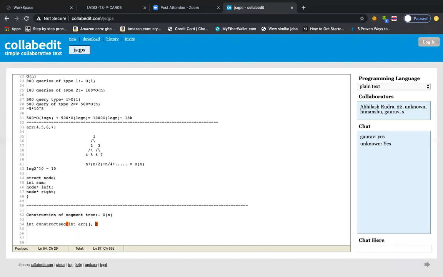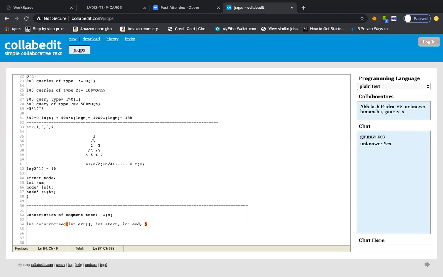From where to where, right? So constructing from, let us say, the 0th index at this moment. So two indexes will be there: one will be start and one will be end. This particular function is responsible for constructing from start to end, right?